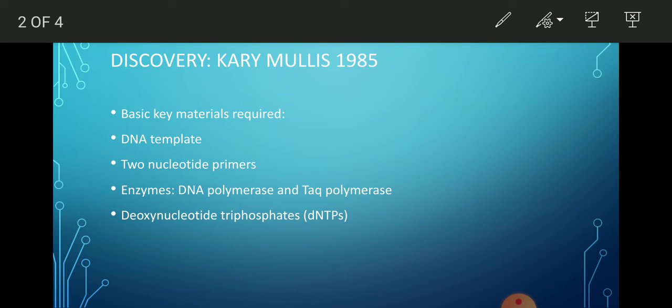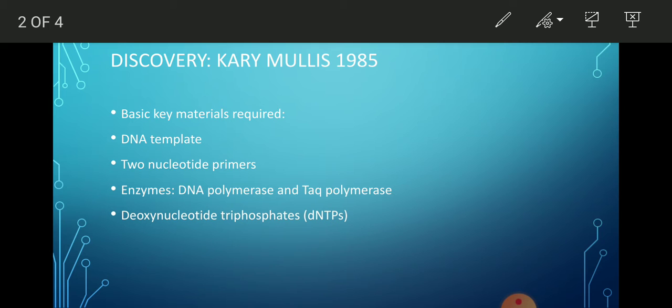You must know what is the meaning of template. When the DNA molecule gets separated, its single strands work as a template. Template means from where we have to make the double stranded DNA by the process of duplication, that we call replication. Two nucleotide primers are short nucleotide sequences, about 10 to 15 nucleotides, and these primers are required to build up the new DNA strand, and they work as a platform.